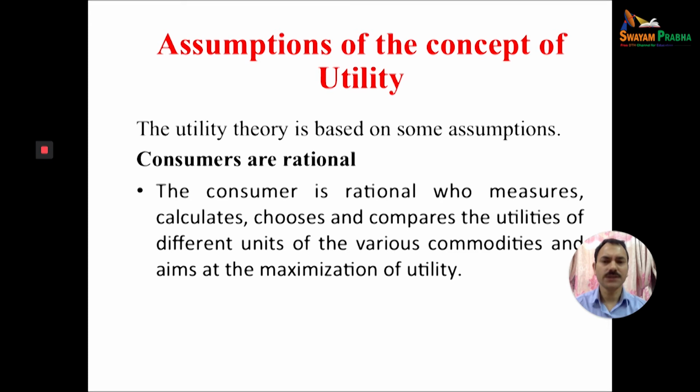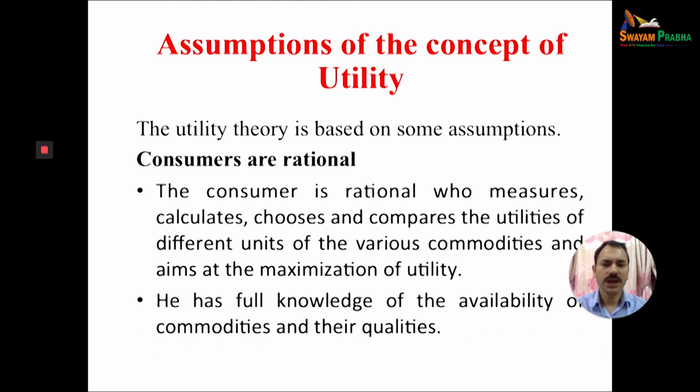A rational consumer is one who measures, calculates, chooses and compares the utility of different units of various commodities and aims at the maximization of utility. The person is keen to get maximum satisfaction from his given income when he consumes a product. He has full knowledge of the availability of commodities and their qualities.